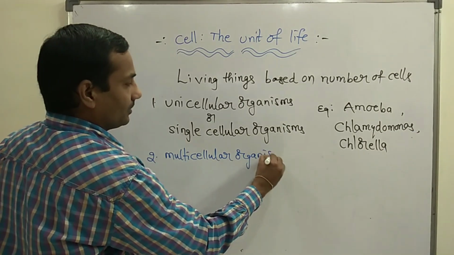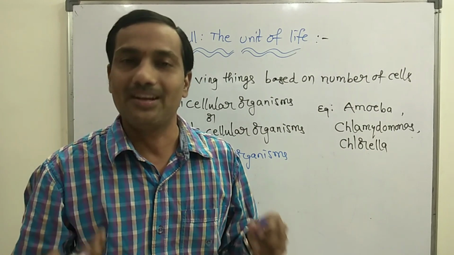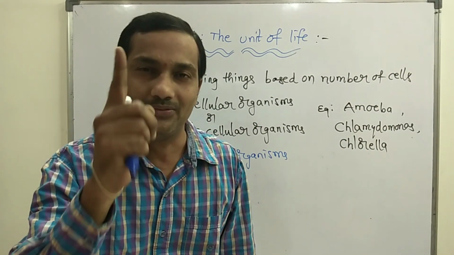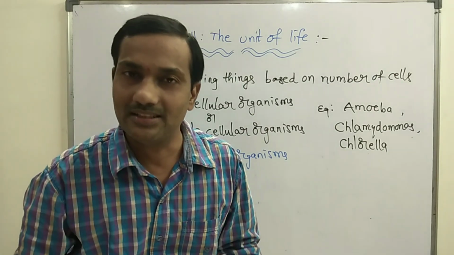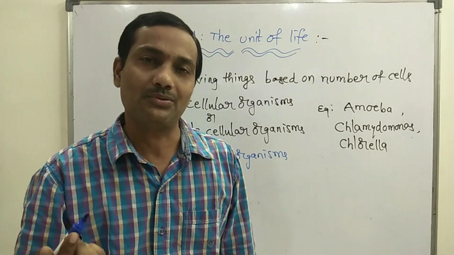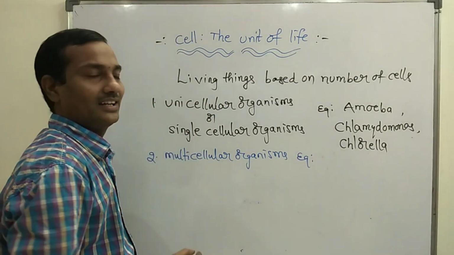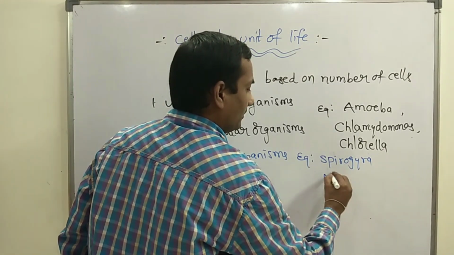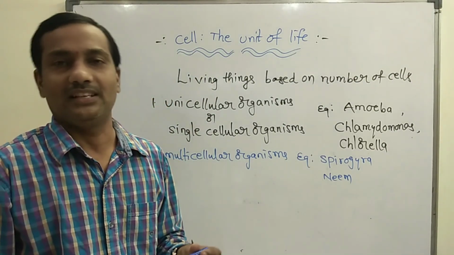if you observe, the body of multicellular organisms is made up of a larger number of cells, more than two. So if the organism consists of only one single cell, we can say that is a unicellular organism. If the organism is made up of more than two cells, we can say it is a multicellular organism. Examples are Spirogyra, neem, and like this we can discuss different examples for multicellular organisms.